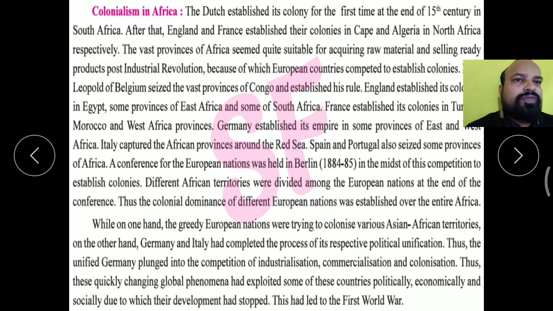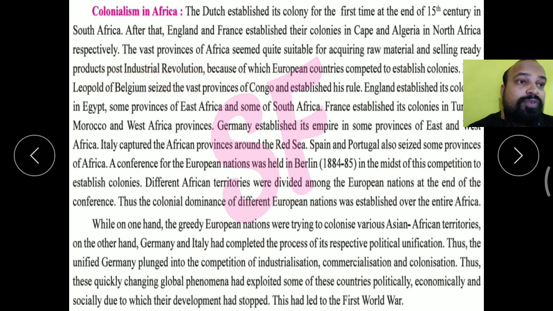One by one, first were the Dutch, then later England and France. The vast province of Africa seemed quite suitable for acquiring raw material and selling ready products after the Industrial Revolution.